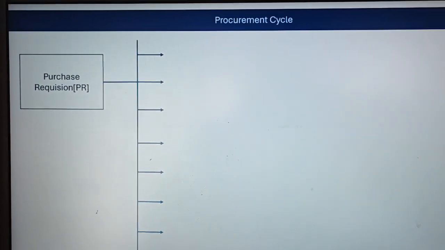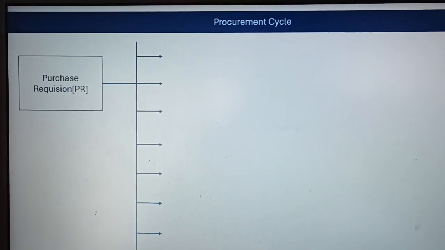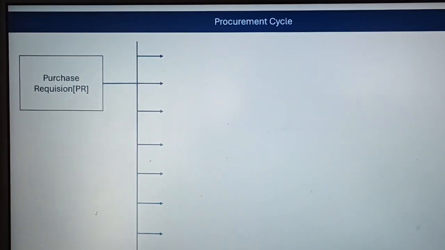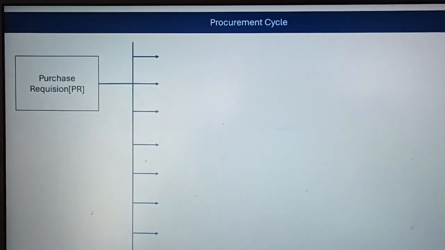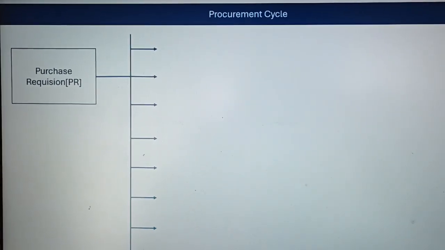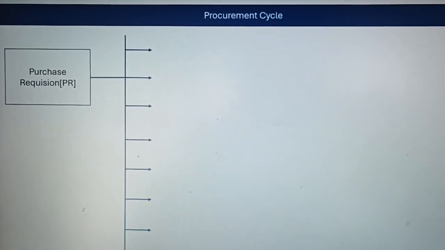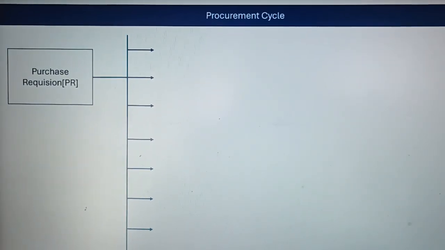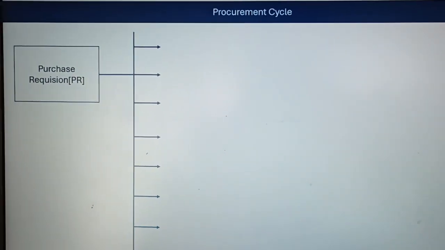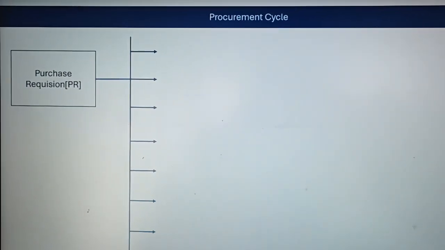For that, they raise a purchase requisition for the various parts and send it to the procurement department. The procurement department then does the contract with the contractors, and they supply the parts to the manufacturing unit.